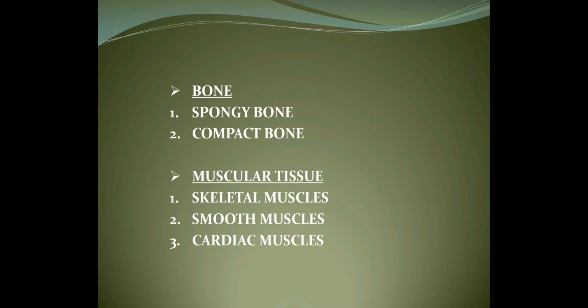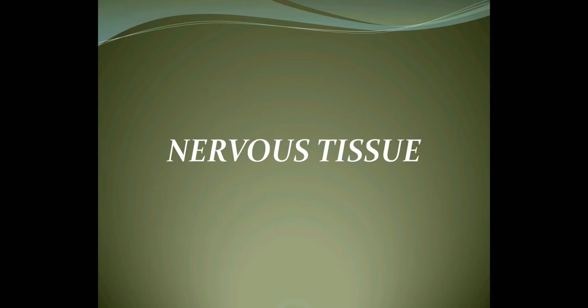In the last video lecture, we studied the details of bone. In that, we studied about spongy bone and compact bone. Then we studied the details of muscular tissue. In that, we studied three types of muscles, that is, skeletal muscles, smooth muscles, and cardiac muscles. Today, we'll start with the last part, that is nervous tissue.